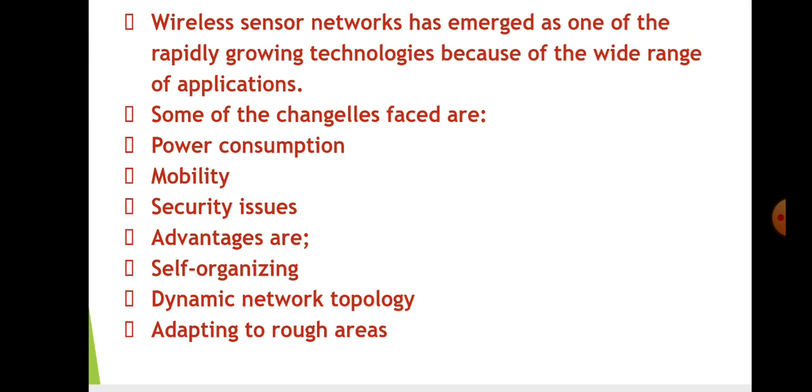So some of the advantages are self-organization. The nodes self-organize themselves so that less power is consumed. Dynamic network topology means the topology gets changed according to the atmospheric conditions. They also adapt to rough areas, for example mountains and forests. They adapt to environmental changes.